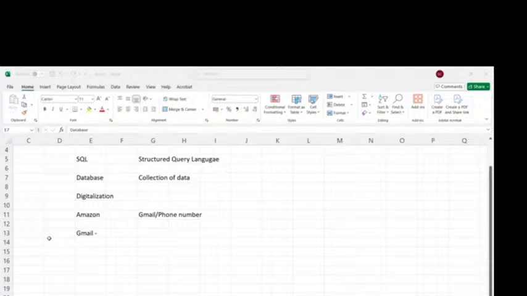So now let's try to understand what SQL is. As I said, before explaining a technical definition, let me explain SQL very clearly by taking one small example. Imagine there is one school, and I'm talking about one particular section, 10th A. In that school, they will maintain one register.